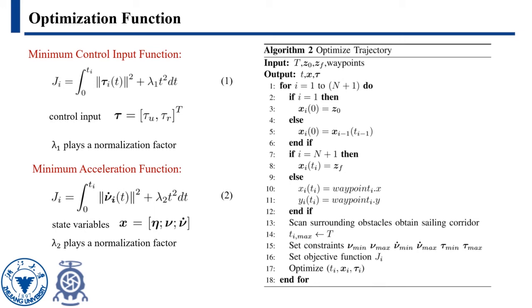Besides, the time factor should be taken into account. As we expect, the ASV should consume less time while ensuring the task is completed well. When smoothness becomes a major concern for trajectory planning, we should minimize the acceleration objective. The right side shows the optimization process pseudocode.